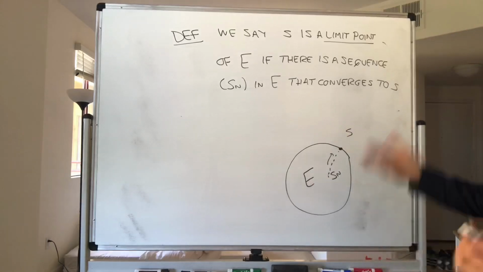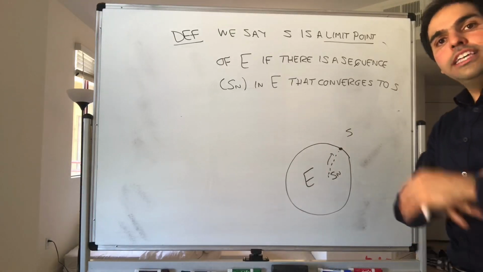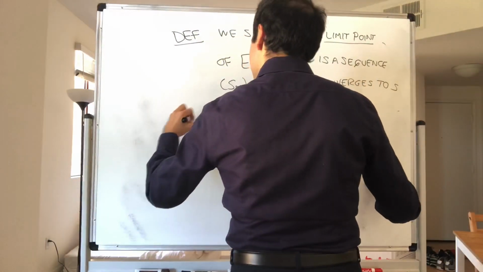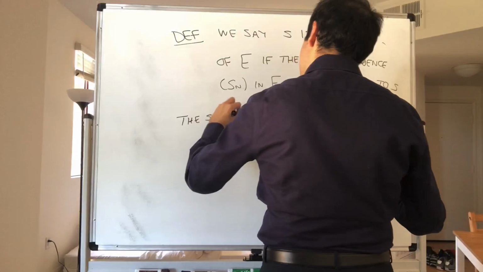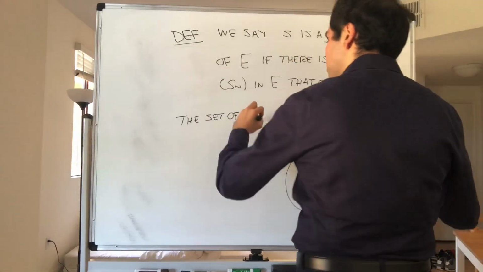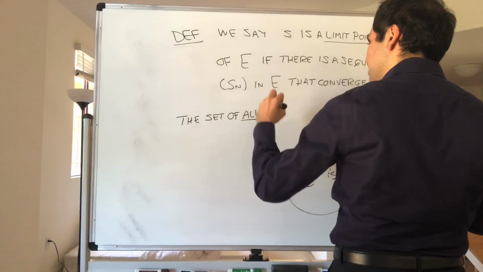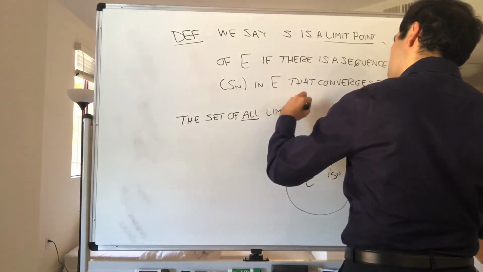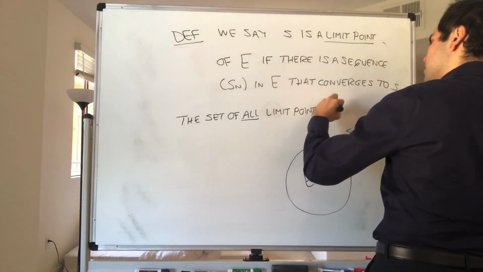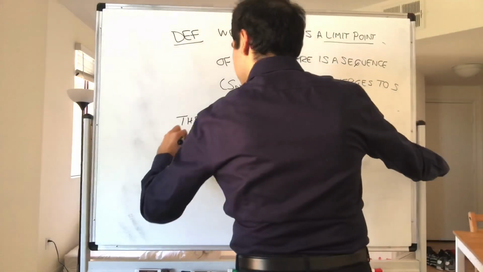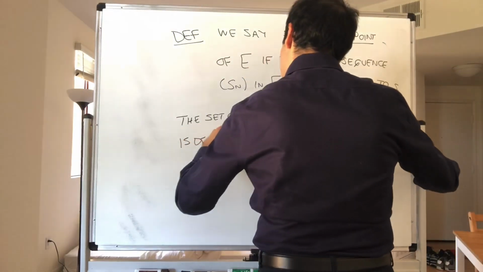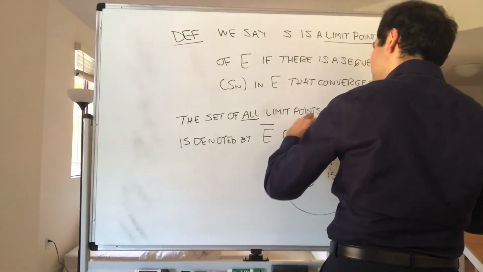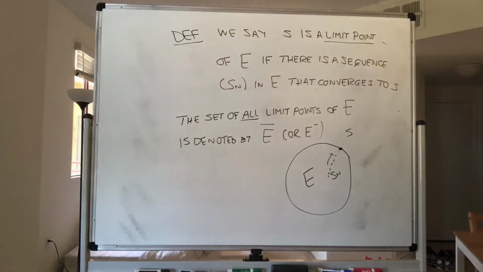And the set of all limit points, the set of all possible destinations of trains in E, is denoted by E bar, or the closure of E. The book for some reason writes E minus, which makes no sense in my opinion.